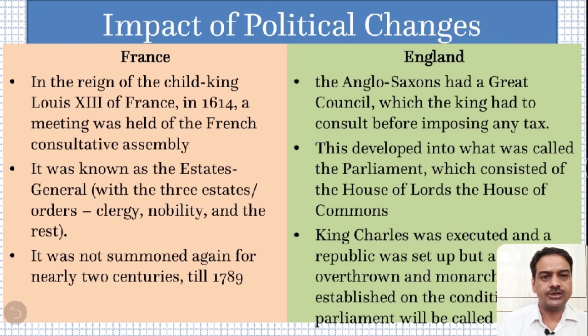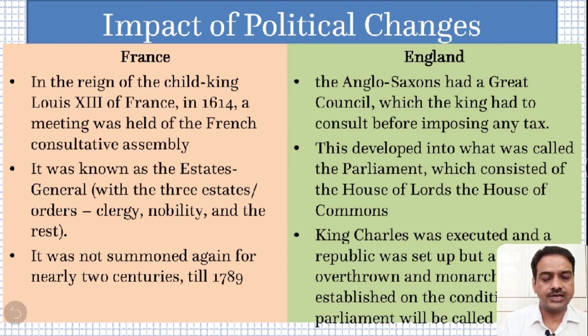In the reign of the child king Louis XIII of France in 1614, a meeting was held of the French Consultative Assembly. Why did this meeting take place? Because he wanted to generate more income for the state, they made an assembly, and that was called the Estates General. There were three estates belonging to the three orders. First was the clergy, second was the nobility, and the third was the rest, that is the peasants, free as well as unfree. It was not summoned again for nearly two centuries, and finally it was summoned in 1789 when the king wanted to impose some more taxes upon the people, and that also resulted in the French Revolution.